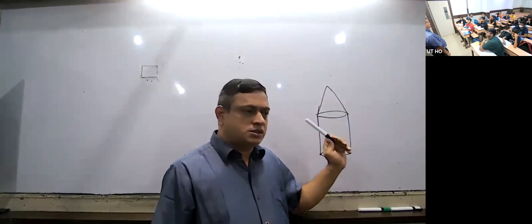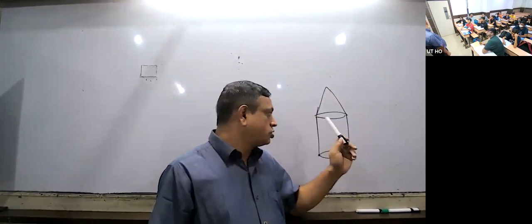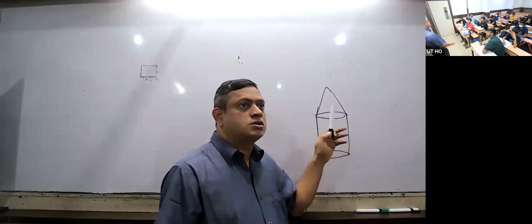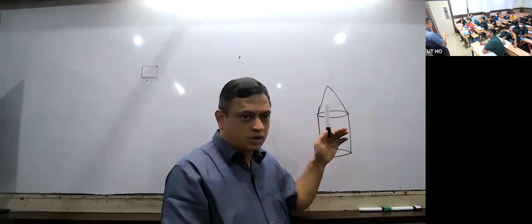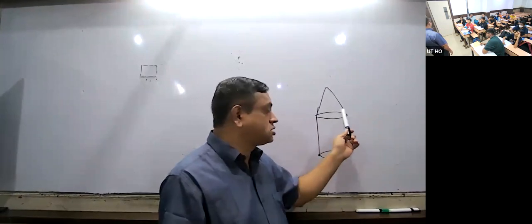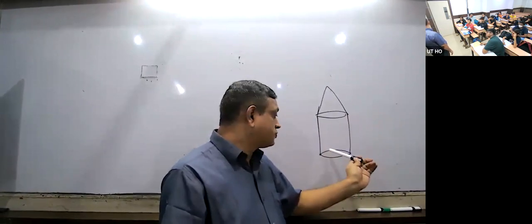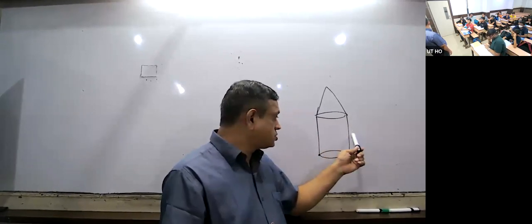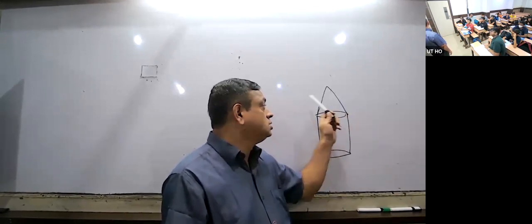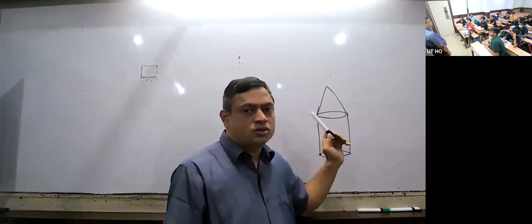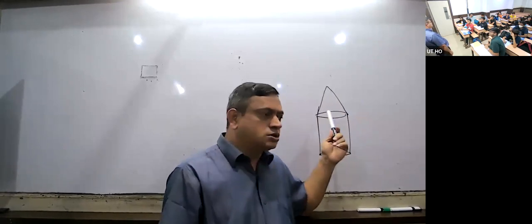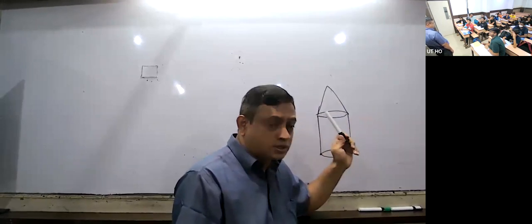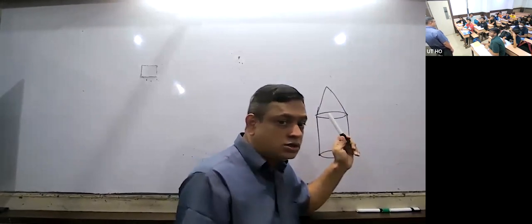How many surfaces are there? The base of the cone and one base of the cylinder stick together, inside, so you cannot see that surface. So the total surface is the base area of the cylinder, the curved surface area of the cylinder, and the curved surface area of the cone. So 3 surfaces only. When the question asks to find the total surface area, you have to be extremely careful. Find the total surface area.